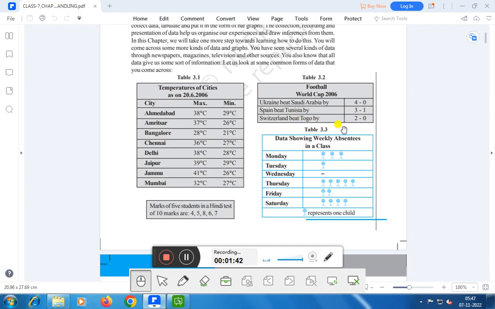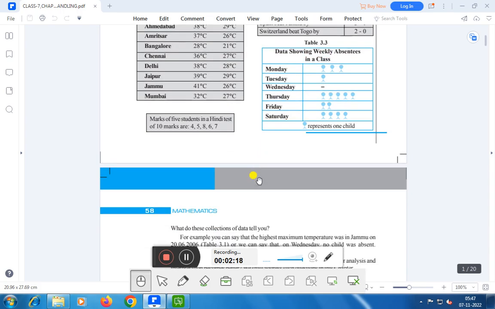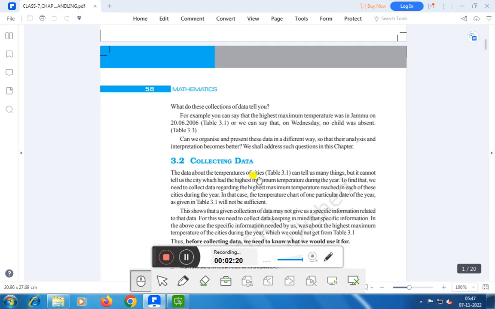Here, this is table 3.3, data showing weekly absentees in a class. Monday 3, Tuesday 1, Wednesday nil, Thursday 5, Friday 2, and Saturday 4. One dot represents one child. These are various types of data. This is how you should represent the data in tabular form, or you can represent the data in graph also, right? These are various types of data and you have to collect them, and from them we come across some inferences, right?